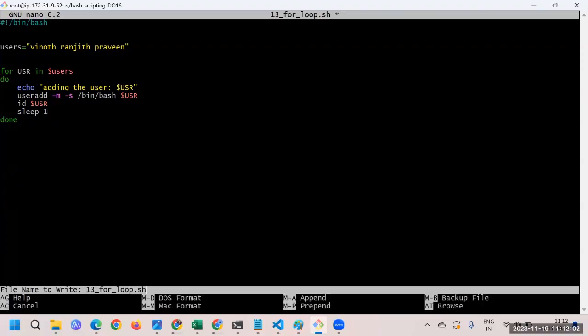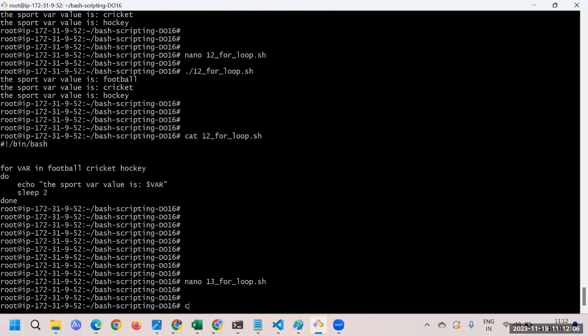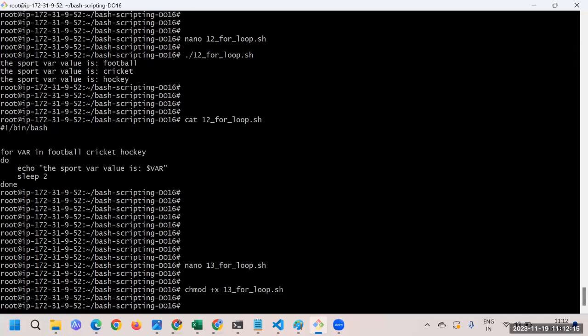Okay, and then let me just save this one. Control O, press Control X. Okay, and here you'll say chmod plus x, and 13. So let's execute this particular script.